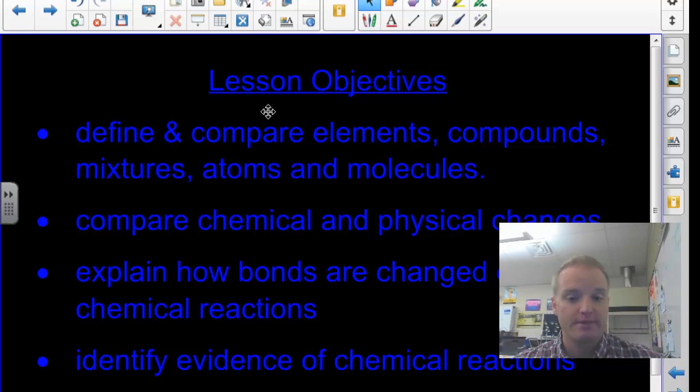So today we're going to define and compare elements, compounds, mixtures, atoms, and molecules. A lot of new vocab words there. We're going to compare chemical and physical changes. You may have seen that before. And explain how bonds are changed during chemical reactions. Also then to identify evidence of chemical reactions.